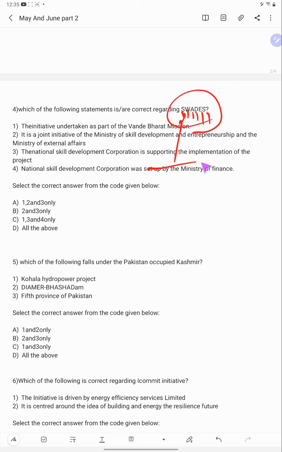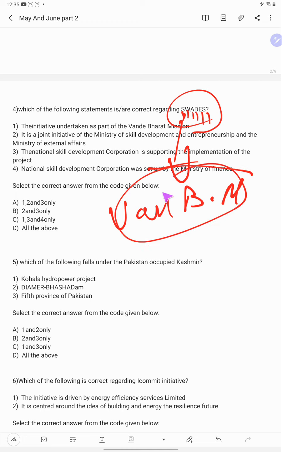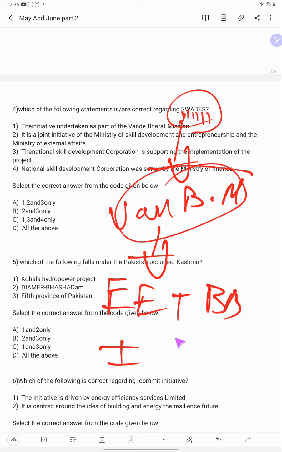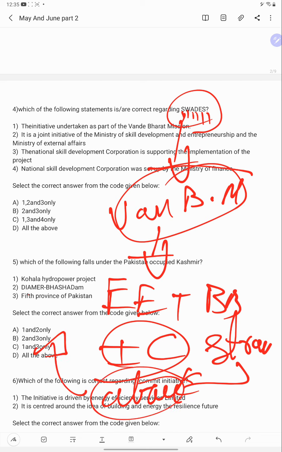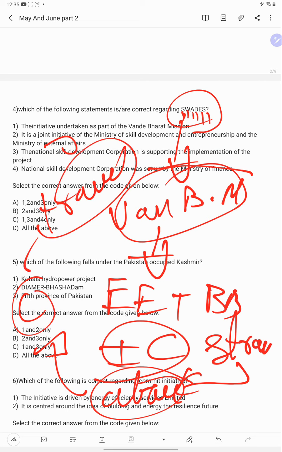Okay, this is launched under what? Vande Bharat mission. What is this mission all about? Evacuation exercise to bring back Indian citizens stranded abroad due to coronavirus induced travel restrictions.